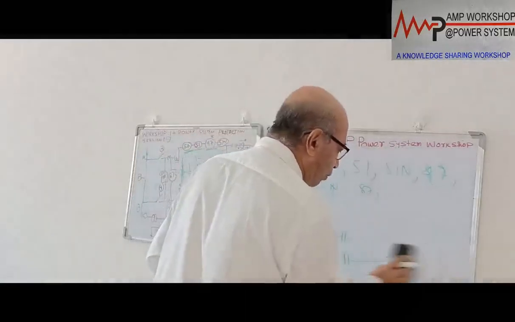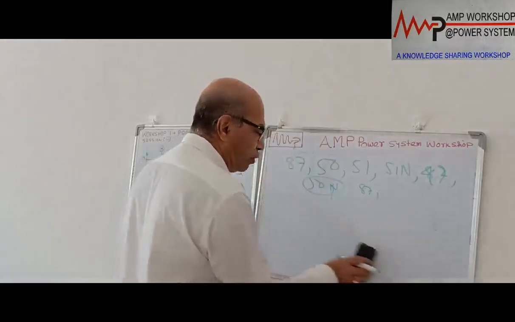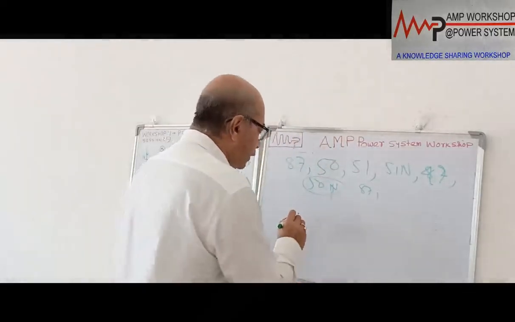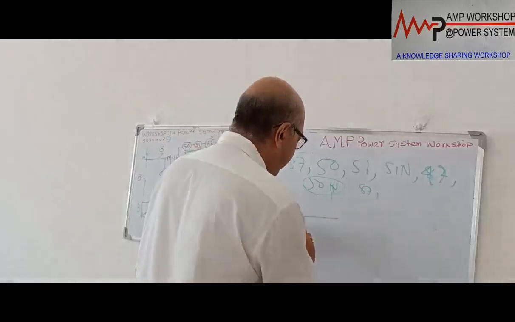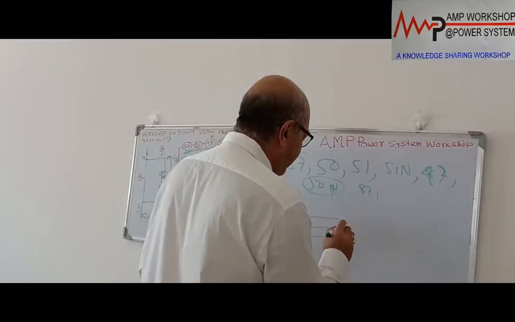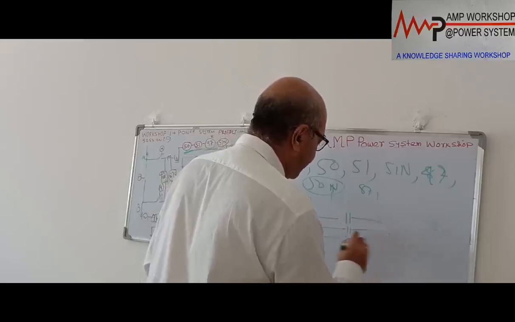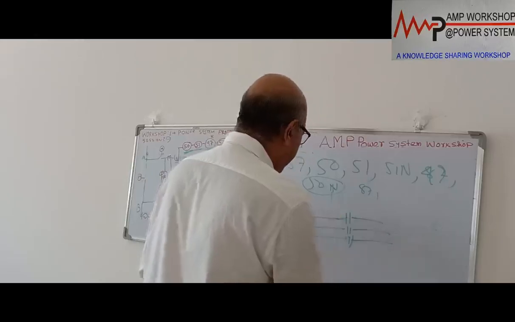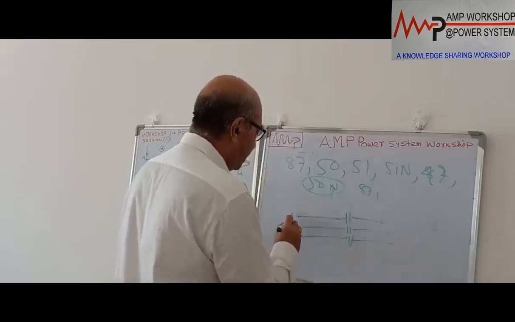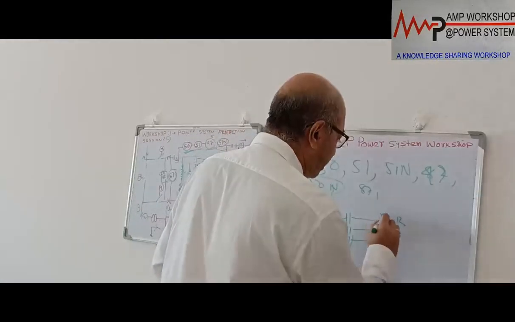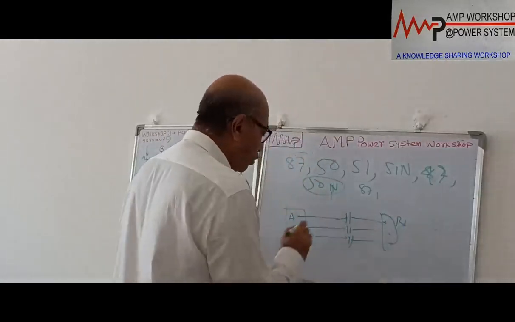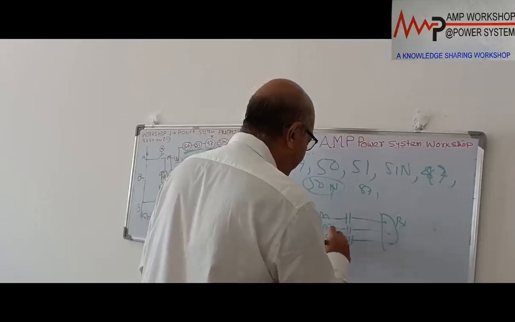Then for the arc fault protection and overcurrent, we use a common CT. We don't put a separate CT. This is a common line. Okay, this is the three line, and the capacitor bank is connected. This is the capacitor bank, and this point is A, and this point is B. What do we do? We put 3 CTs over here. These are the 3 CTs.